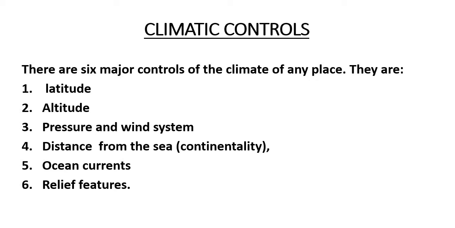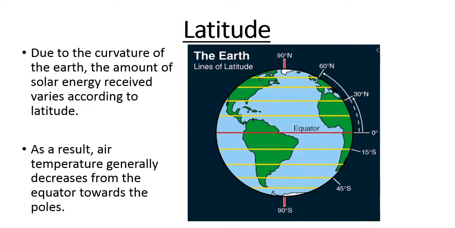So there are 6 major controls of the climate of any place. Which are those 6 climatic controls? The first one is latitude, altitude, pressure and wind system, distance from sea, ocean currents, relief features. So these are the 6 major controls of the climate of any place. We will be studying one by one. First one is latitude.